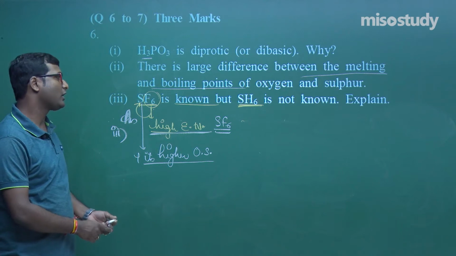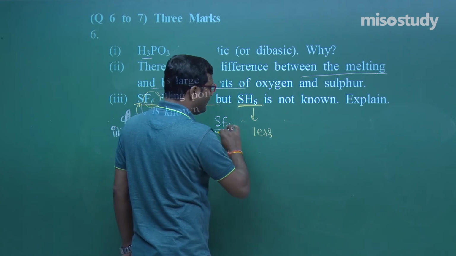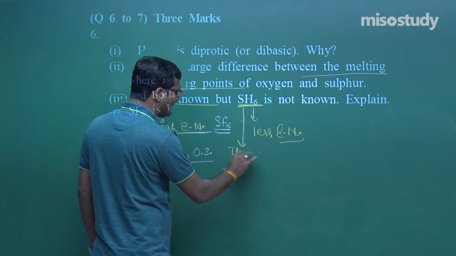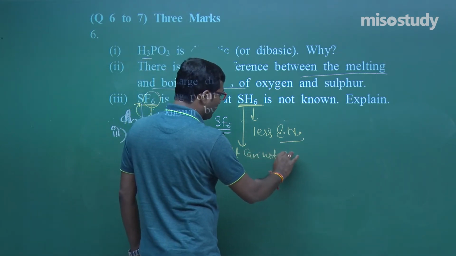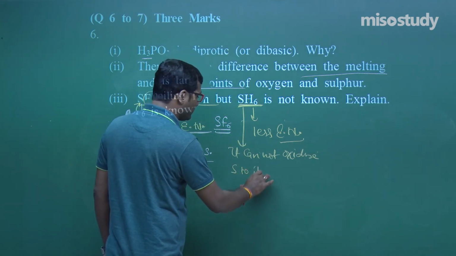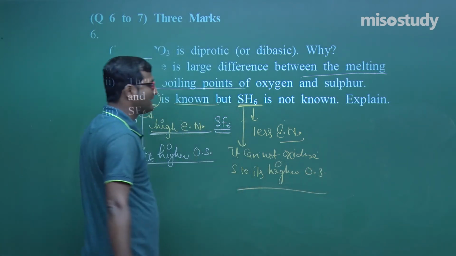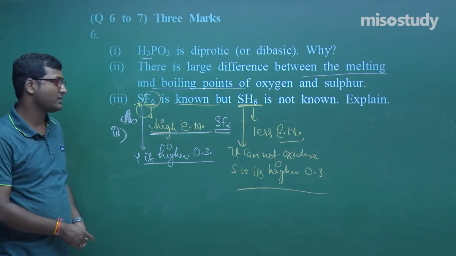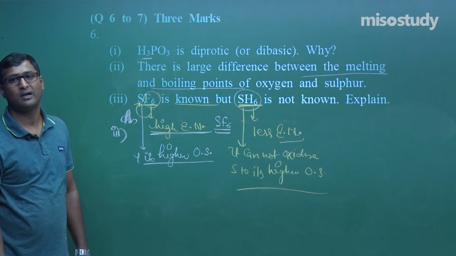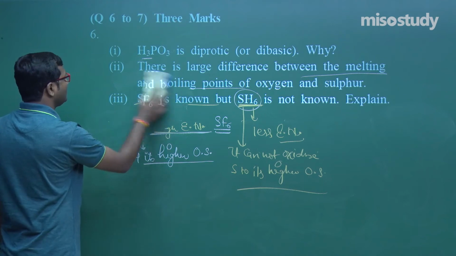Clear? But if I talk about SH6, as we know, hydrogen is very small, but it is very less electronegative. So it cannot oxidize sulfur to its higher oxidation state, my friend. Due to this reason, SH6 is not known, my friend. Clear? Now let us move to the next question, my friend.